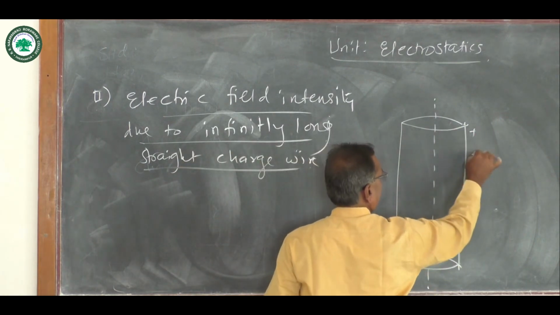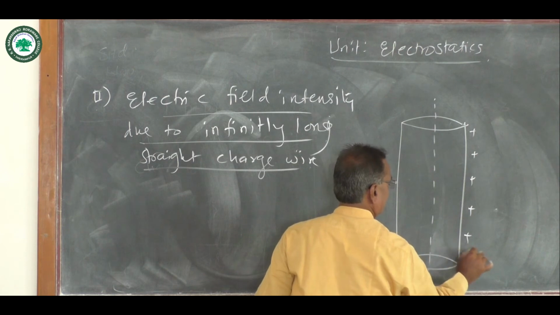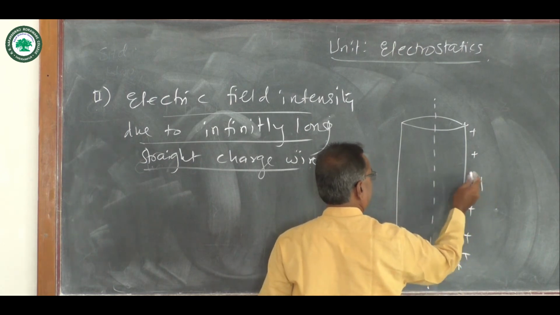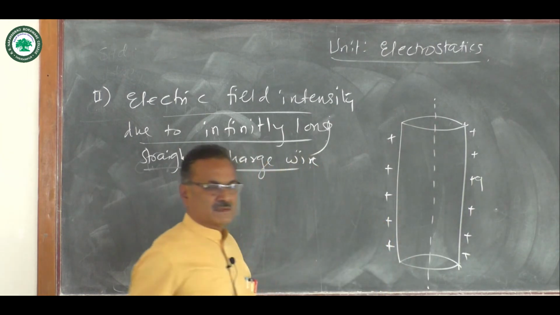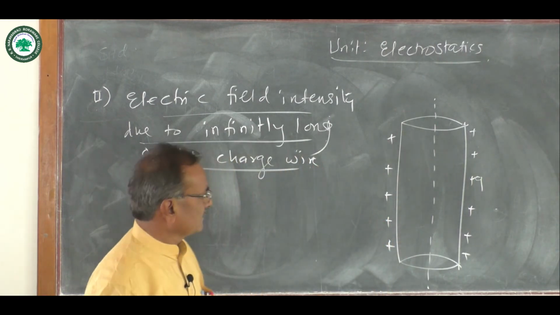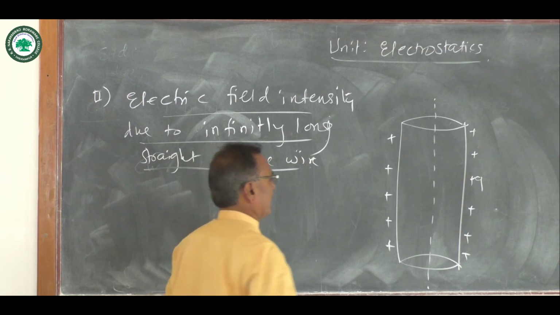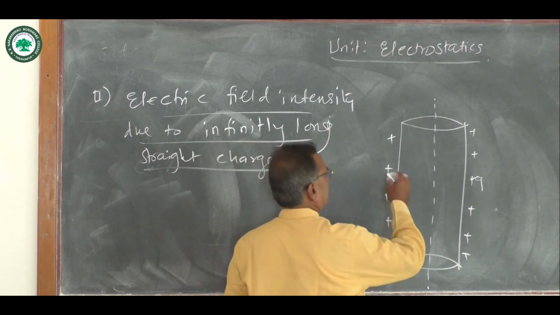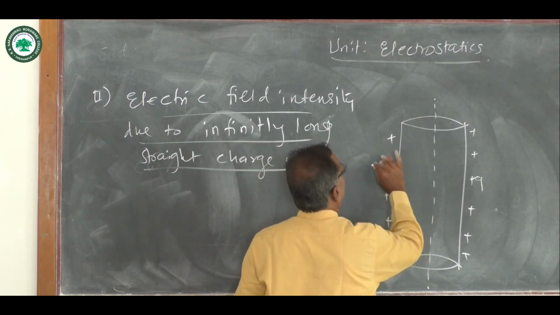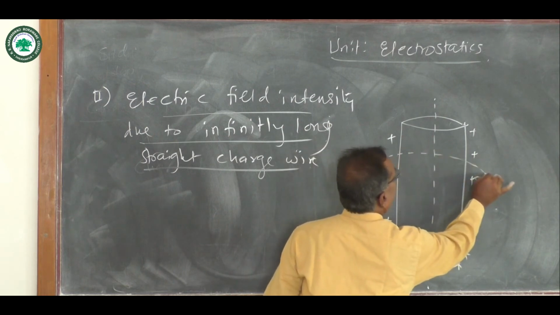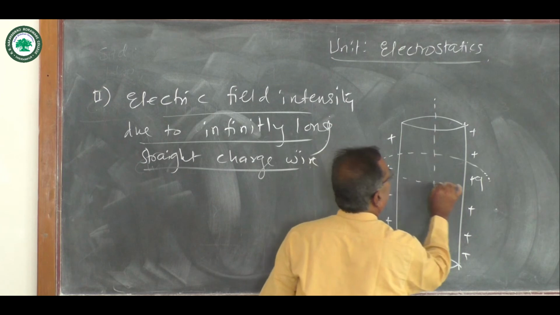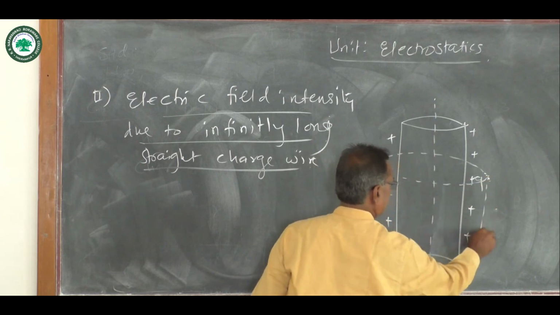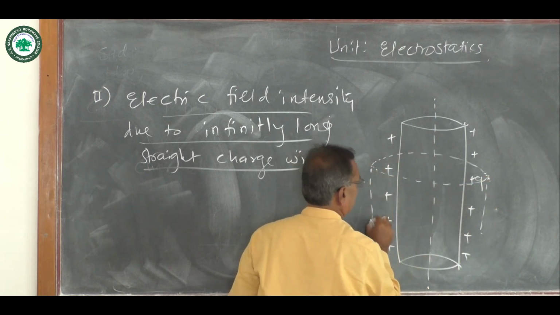Suppose positive charges, that is plus Q charges, are situated on the surface of the wire. Then consider here a Gaussian cylinder.